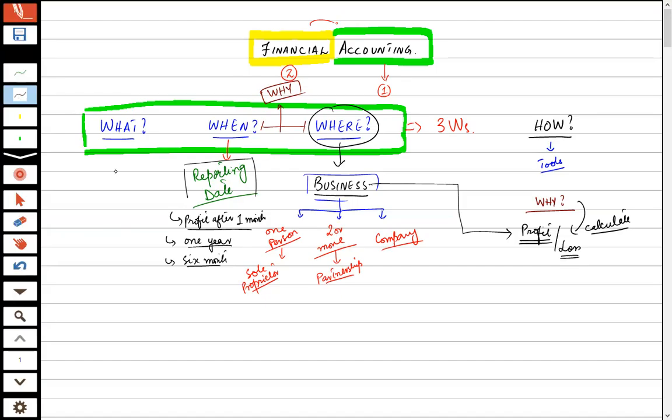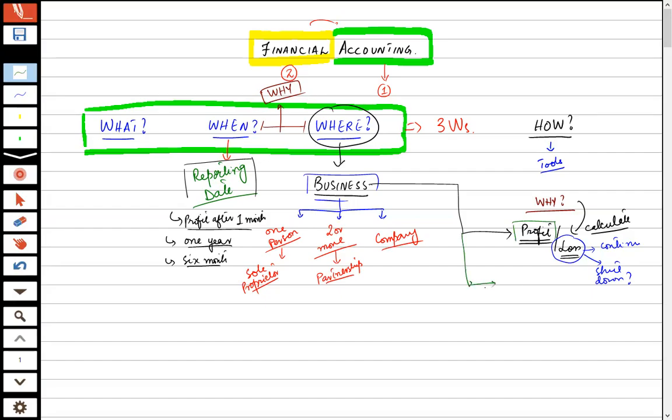Now this comes to the analysis. If I am suffering losses in the business, then can I continue that business or should I shut it down? This goes to decision making as well. So accounting does not enable us only the calculation, but it also enables us to take decisions on the basis of our business, as you said earlier, the business standings. Getting this point? Yes.